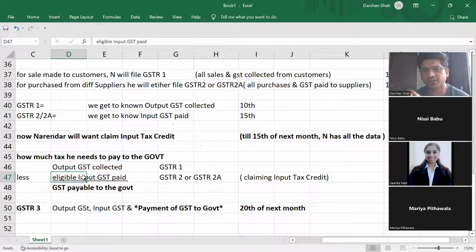Small businessmen who are below the turnover limit also don't need to file it. All this filing is only for registered persons. An unregistered person doesn't need to file any GSTR.